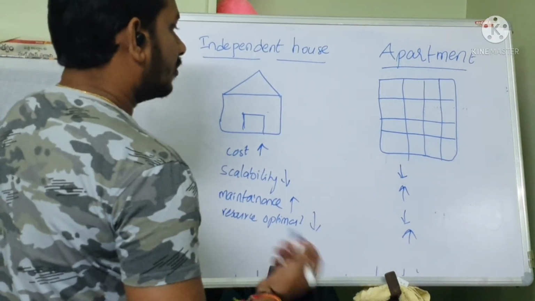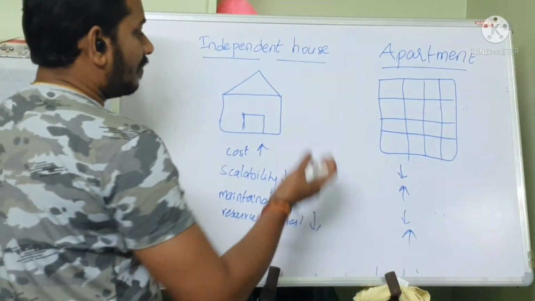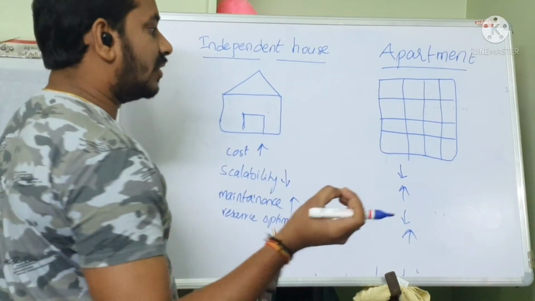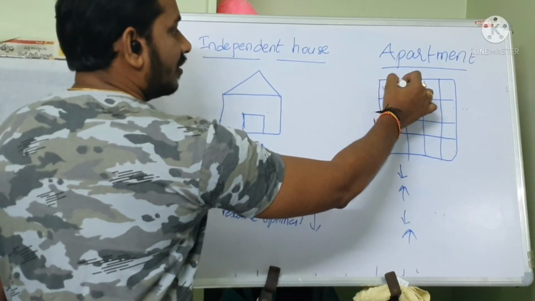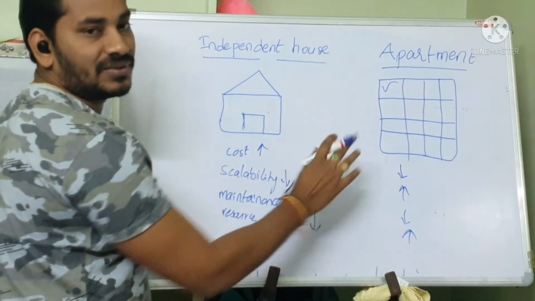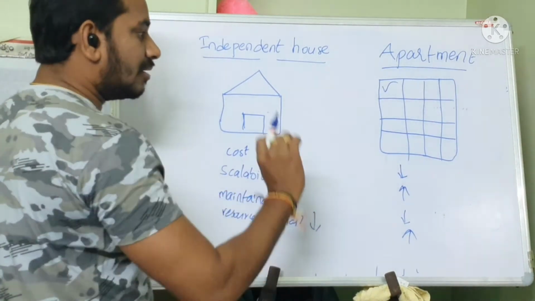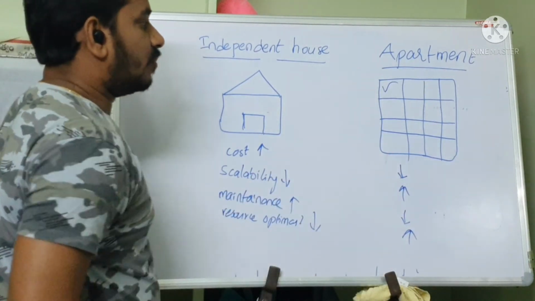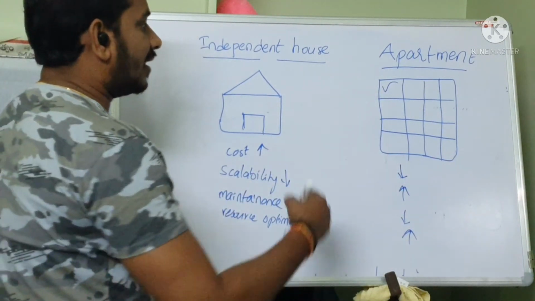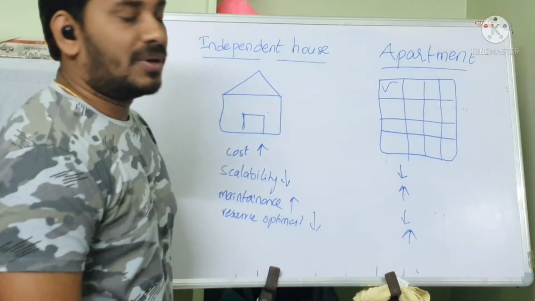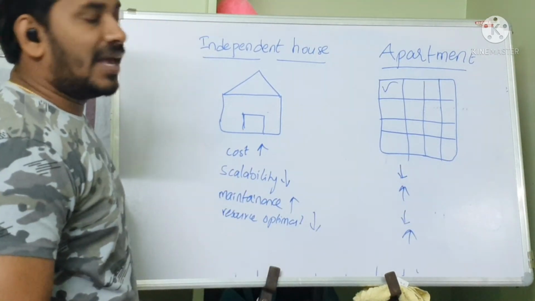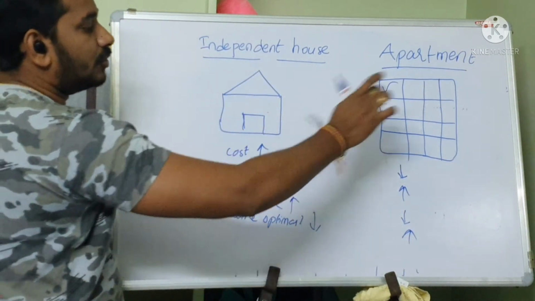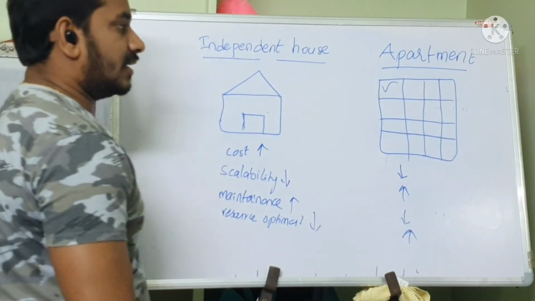Okay. And on performance, I can say you can directly enter your individual house, but here you spend a little more time reaching your flat with the lift. That is how you can compare the performance. It is not too much of a difficulty, but considering the advantages, you can ignore the performance difference in this approach. And you can have a lot of facilities in an apartment. You can have a swimming pool, play areas, lots of things. So I compared the physical server approach and virtualization approach for your better understanding.